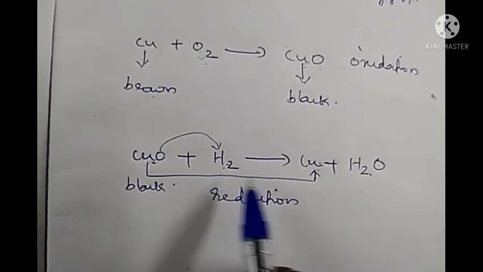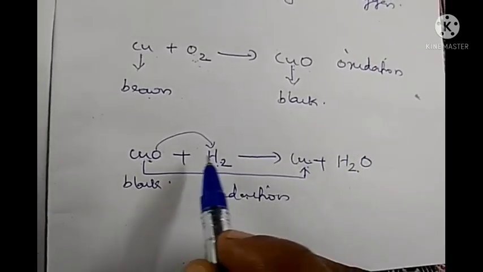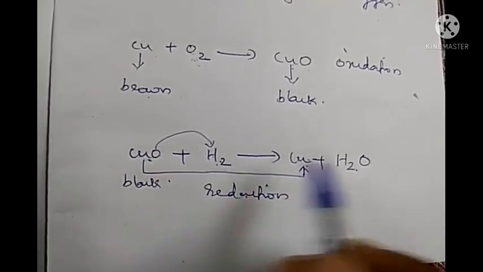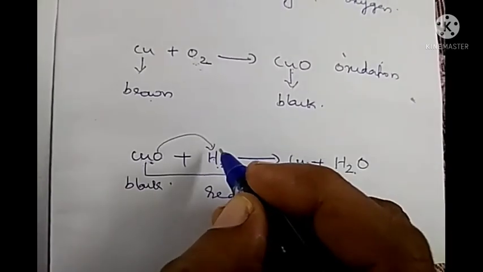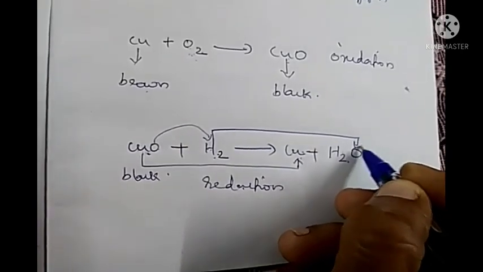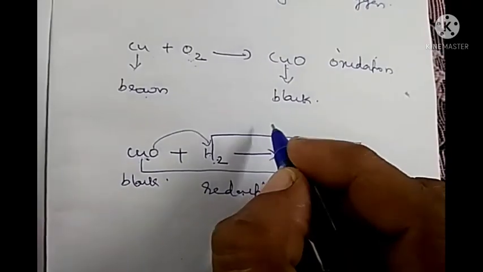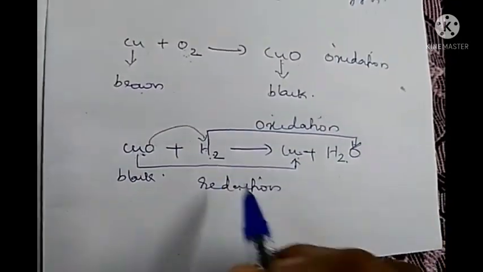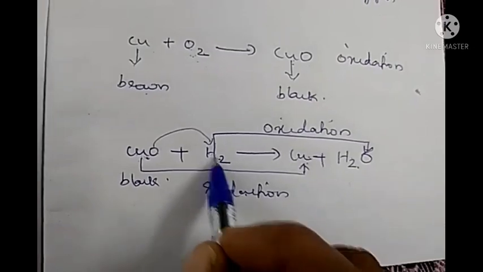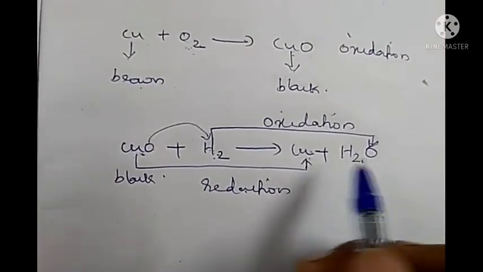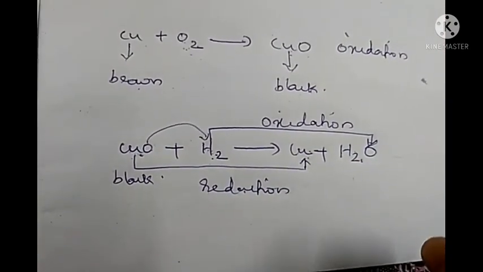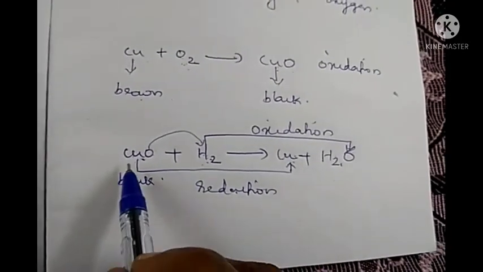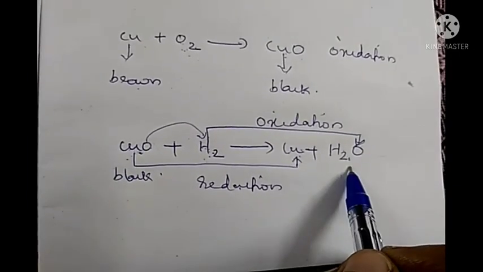Okay. Now during this full reaction, we can see one more change, that is hydrogen. It is gaining oxygen and changing into water. So during this reaction, gaining of oxygen takes place. So this change can be called as oxidation, because hydrogen is gaining oxygen and changing into water. So this change, hydrogen to water, can be called as oxidation reaction. So when we are passing hydrogen through copper oxide, we are getting copper and water.